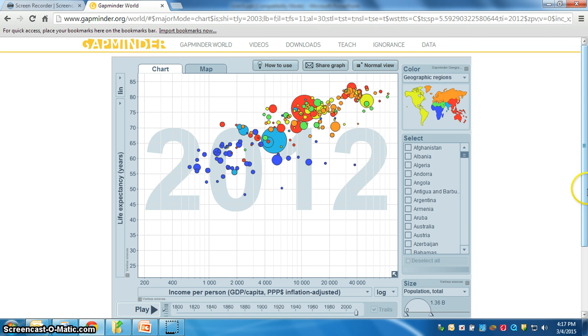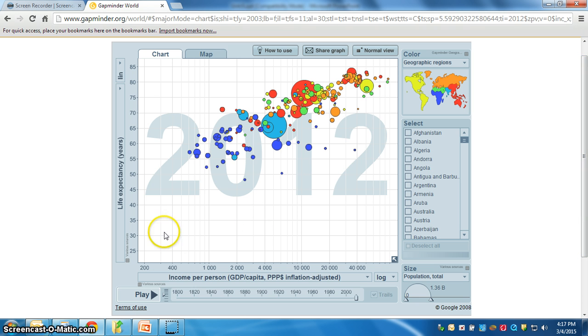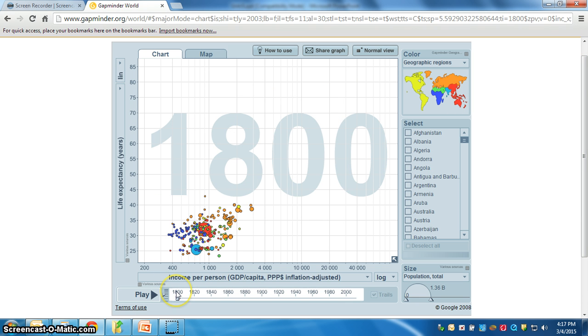Now I'm going to show you something that Hans Rosling points out in some of his videos. If we zip all the way back to 1800, you see this all the way down here. The highest life expectancy is in, well, that's Iceland at 43. I've always heard it as the Netherlands.